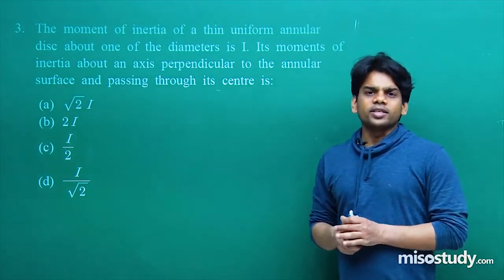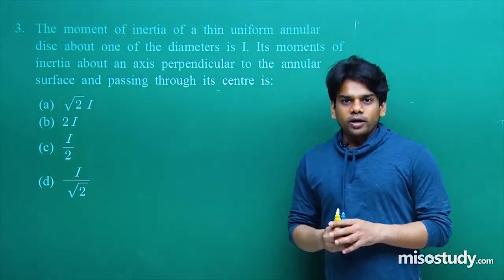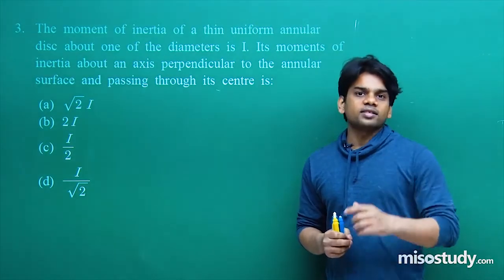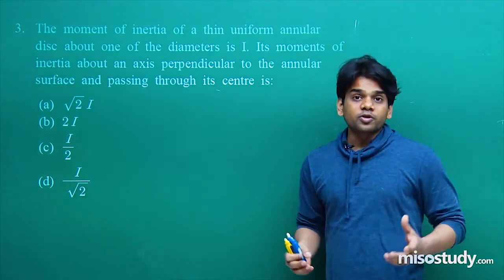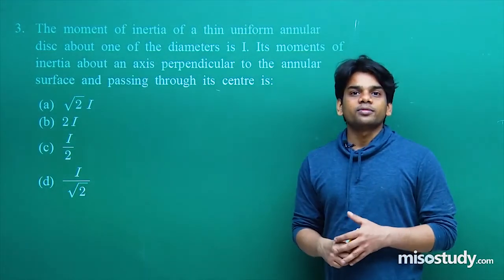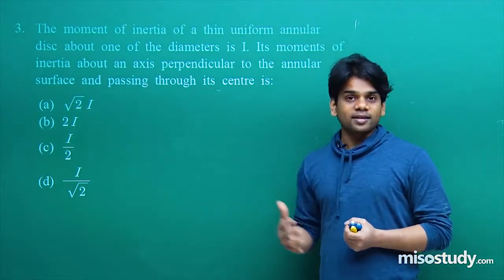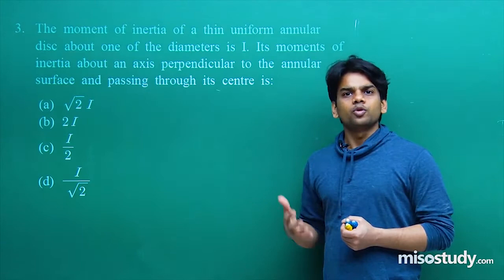And let me tell you one thing. After learning the entire chapter, this chapter is actually very much important. After learning the entire chapter, what you do after each concept learned is practice examples on that. For moment of inertia, do practice questions on it. For law of conservation of angular momentum, do practice questions on it. Then again, how to find out moment of inertia about various different axes using the concept of parallel axis theorem and perpendicular axis theorem, do practice that.